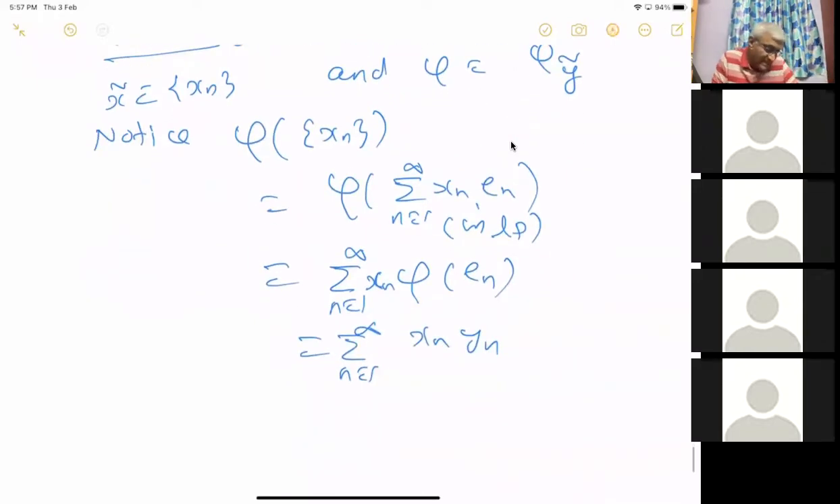So we see that this phi takes this form. All we have to show is that this yn is in LQ. This sequence yn is in LQ. That's what we have to show.